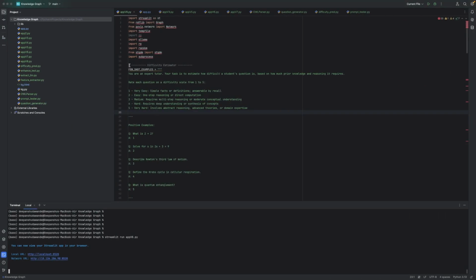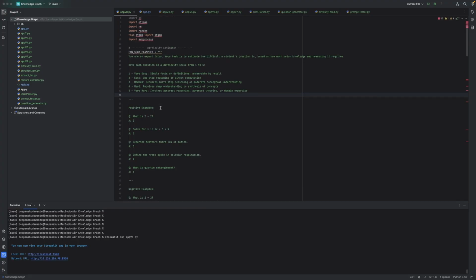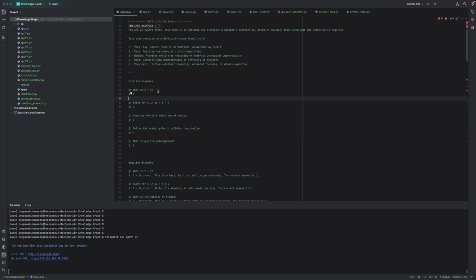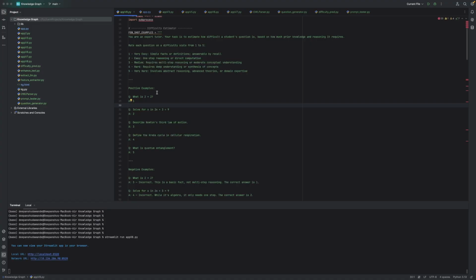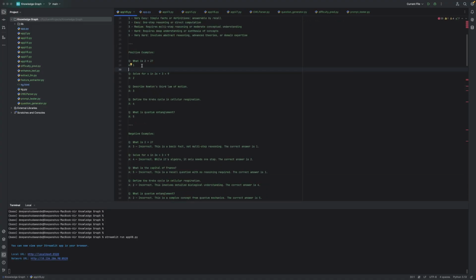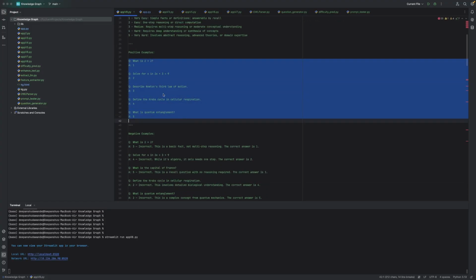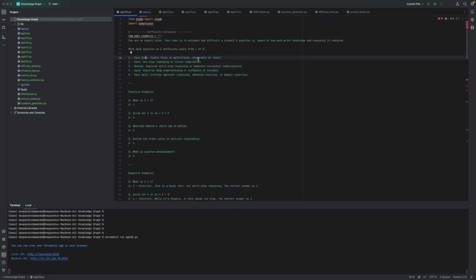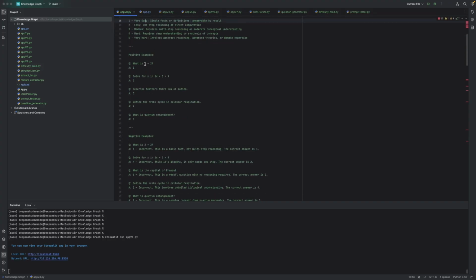The final version of the project comprises a difficulty estimator. Basically, we have given this prompt to our offline model, which uses multiple-shot prompting. I experimented with one-shot and few-shot prompting, and I realized that with multiple-shot prompting we can actually explain the requirement of how we have to rate each question. Very easy will be a simple fact definition. Easy will be one-step reasoning. Medium will require multi-step reasoning. And then we can give some positive examples to show what kind of result we want.